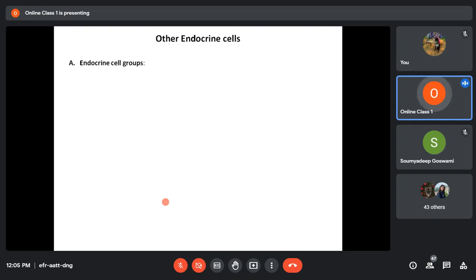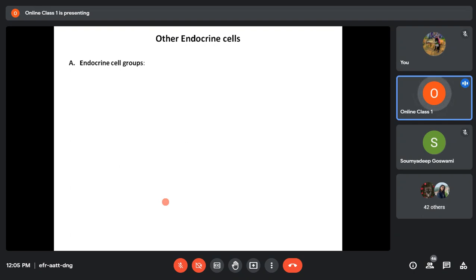But in addition, the endocrine cells may also be incorporated into some other organ, like in the testes and pancreas. In the pancreas you have the islet of Langerhans, which is the endocrine part, but the part surrounding the islet is the exocrine pancreas, isn't it? So endocrine cells may come together to form a single organ, or they may be a part of some organ.